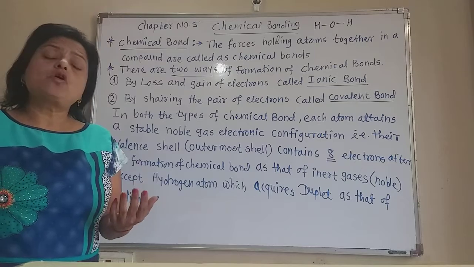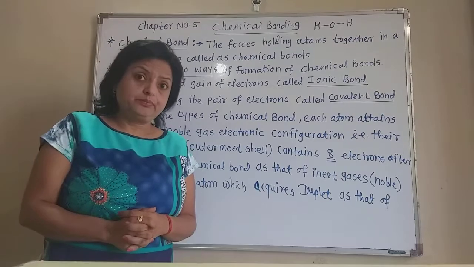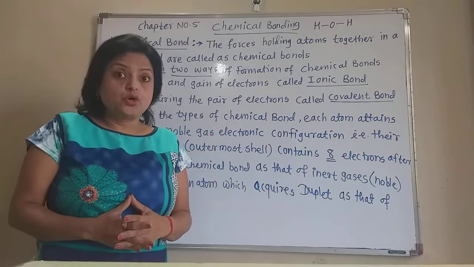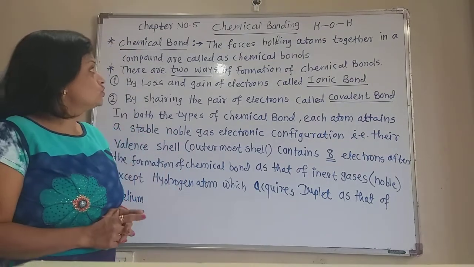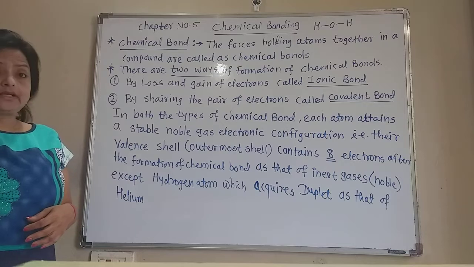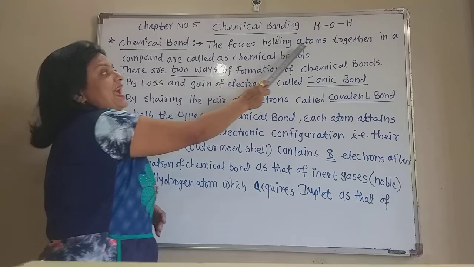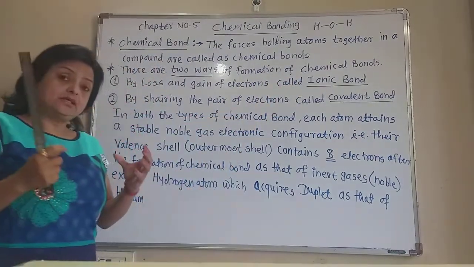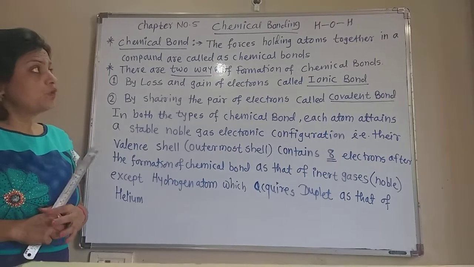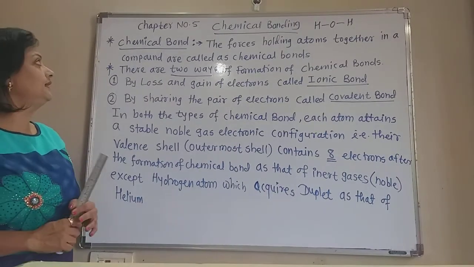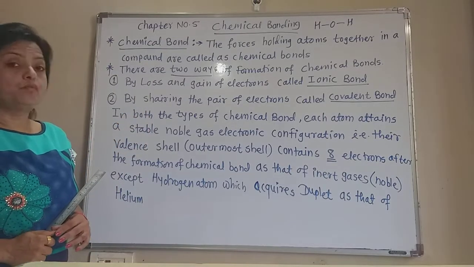These chemical bonds are nothing but the forces of attraction between two atoms that hold the atoms together in the molecule. So, chemical bonds are nothing but the forces holding atoms together. Holding means they come in contact with each other. The forces holding atoms together in a compound are called chemical bonds.